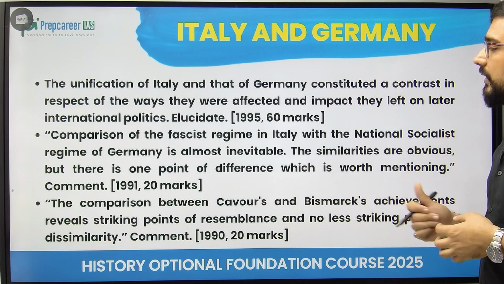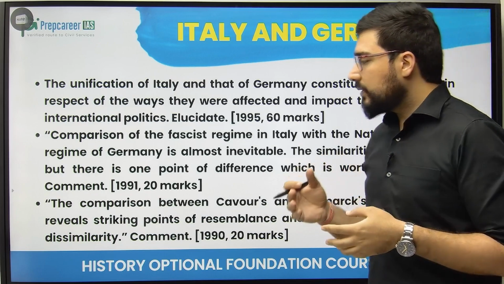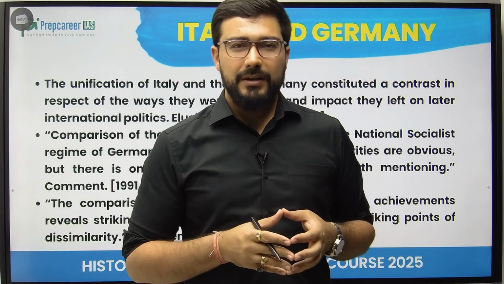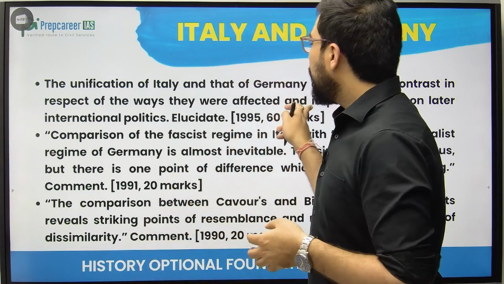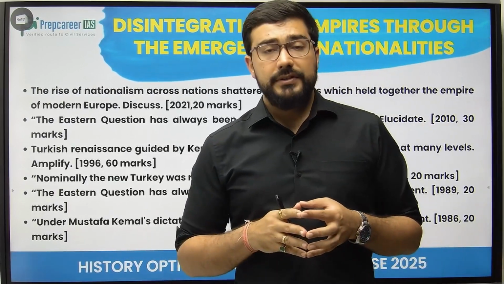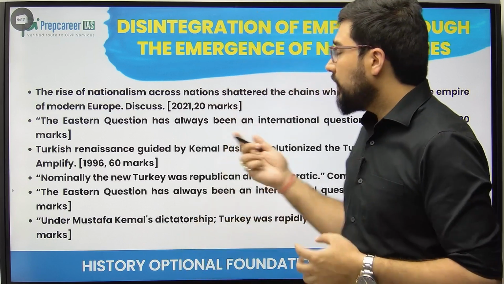We have to compare their achievements, see the striking points of resemblance as well as the striking points of dissimilarity. क्या उनकी similarity थी, क्या उनकी dissimilarity, दोनों हमें understand करनी. So what we have seen is that this topic is very, very heavy. It's not easy. तो आपको तरीके से पूरा डायमेंशन चार्ट बनाना पड़ेगा और साथ में फिर इसको करना पड़ेगा.